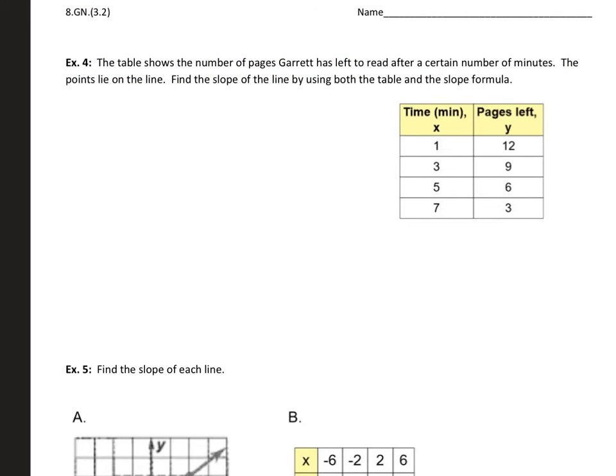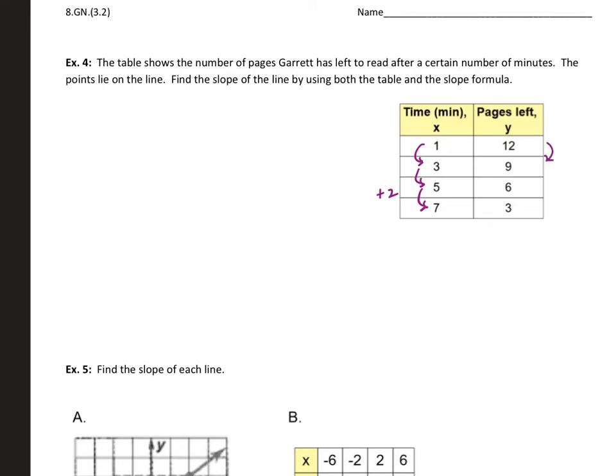All right, example 4 says that the table shows the number of pages Garrett has left to read after a certain number of minutes. The points lie on a line, and we need to find the slope of the line by using both the table and the slope formula. So we're going to do the table first, the same way that we've always done this. We know that it went up by 2, and up by 2.